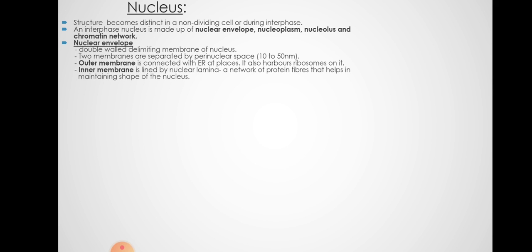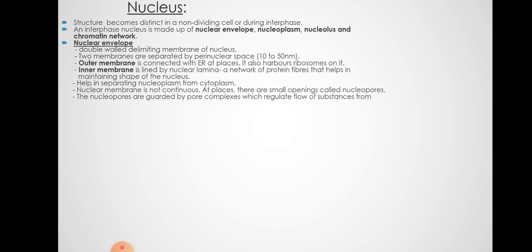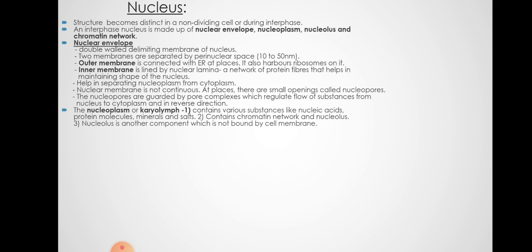There are two membranes, outer and inner. The outer has ER attached to it. The inner membrane has a network of protein fibers. The inner membrane is supported from within by the network of protein fibers, which maintains the shape of the nucleus. Then the nuclear membrane is not continuous. At places there are nuclear pores, which we have seen in the previous slide.